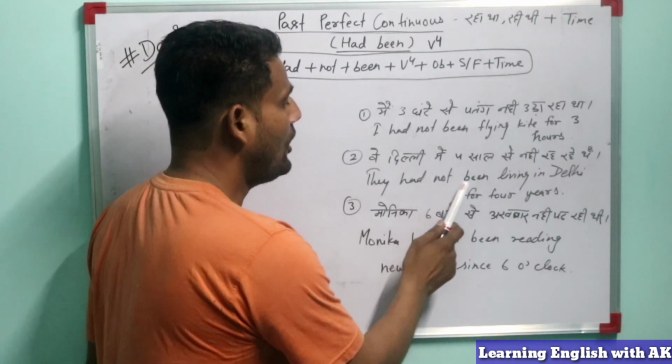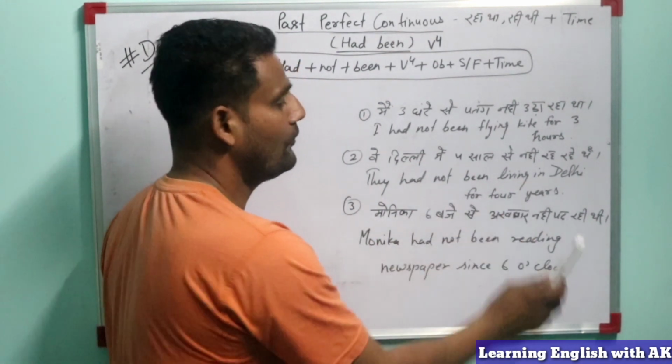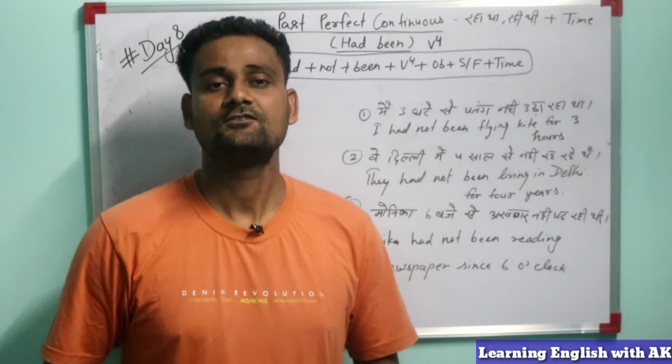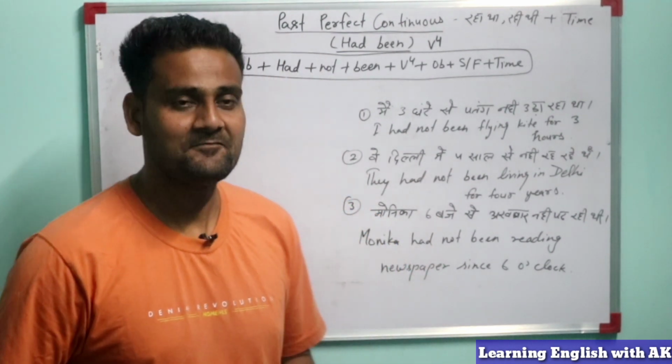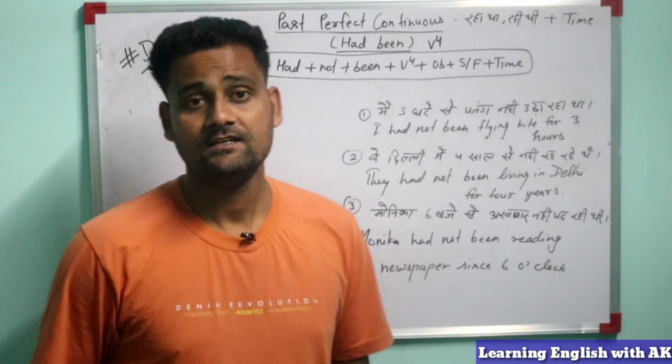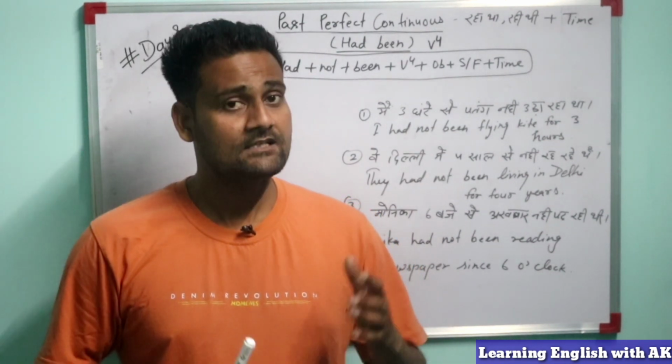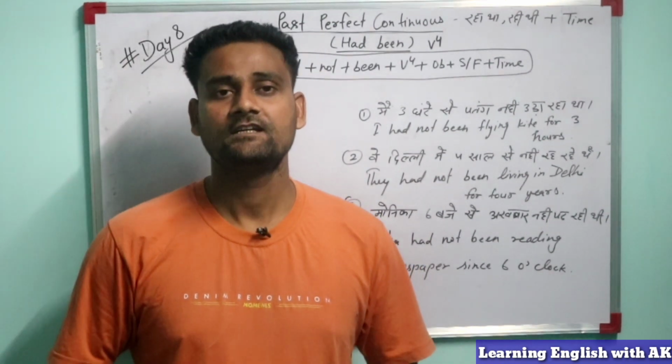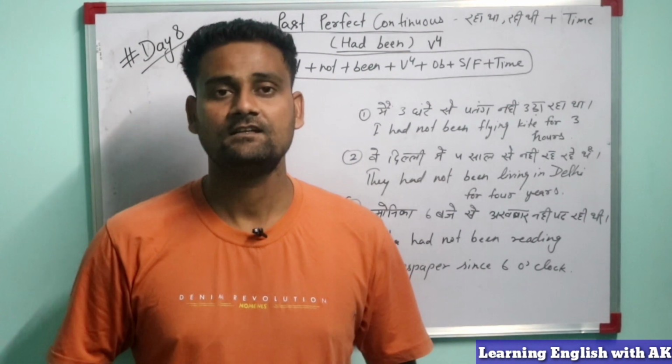They had not been living in Delhi for 4 years. So another example, let's see. मोनिका 6 बजे से अखबार नहीं पढ़ रही थी. So how we will make this sentence? Let's come.